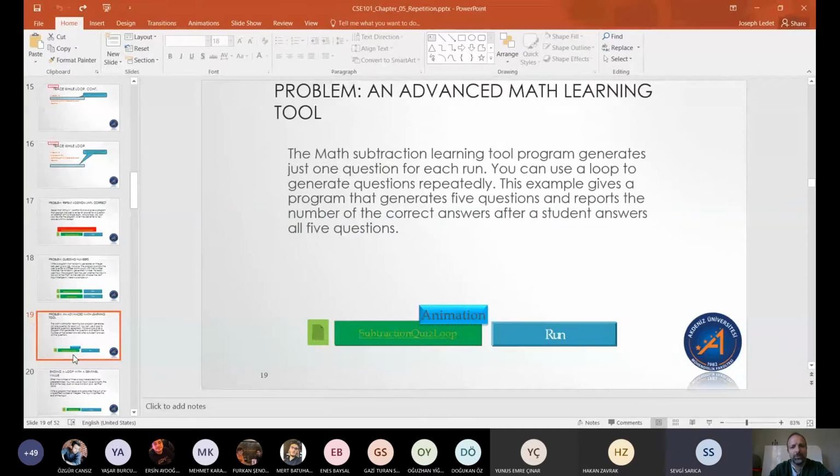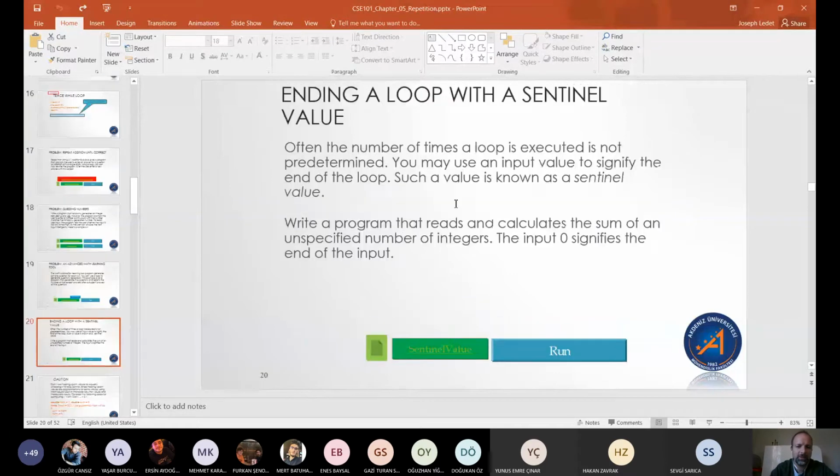Subtraction quiz, similar to the addition quiz, we could generate a specific number of questions. In this example, it says we'll generate 5 questions. So we could create a specific number, like maybe I want a 10 question quiz or a 20 question quiz, and I want to be able to change that value, and then the program creates that particular number of questions for that quiz.